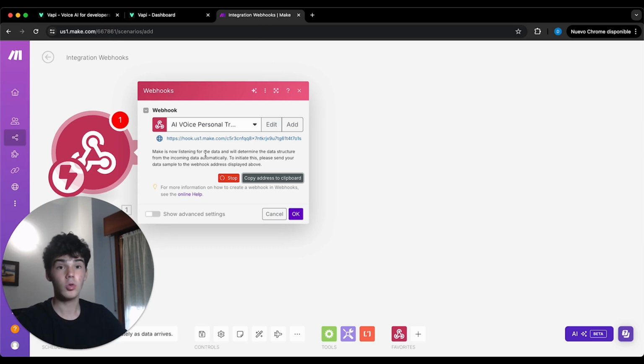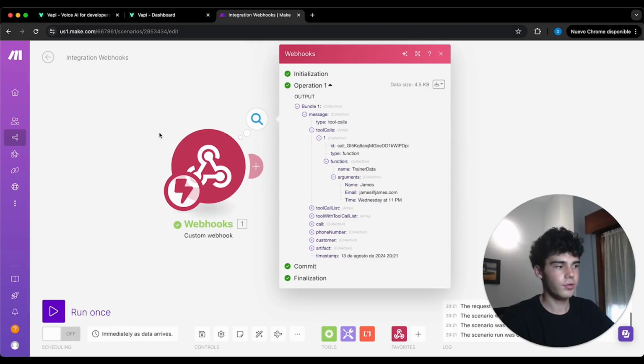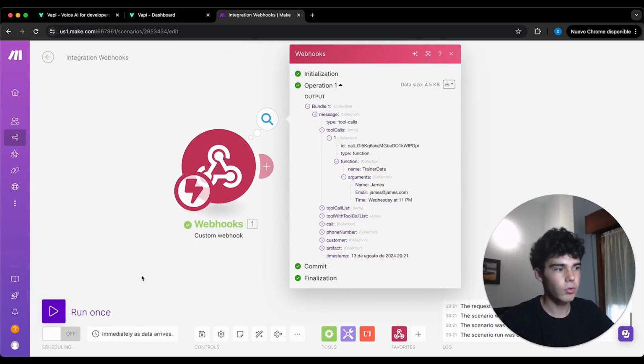I recommend you do this test, calling sometimes to get the data inside the webhook, and inside the next scenarios and modules we're going to put in this Make scenario, so that you can build the scenario with the data of the call. After doing a test, clicking run once and doing a call, here you can see that inside trainer data I got the name, email, and time.